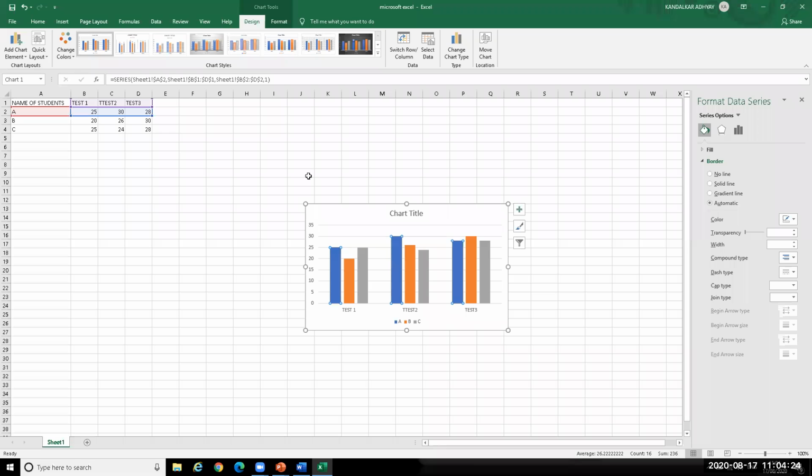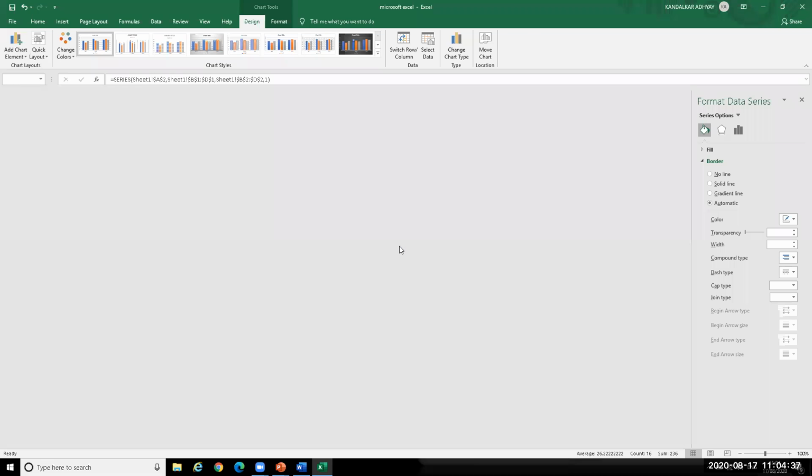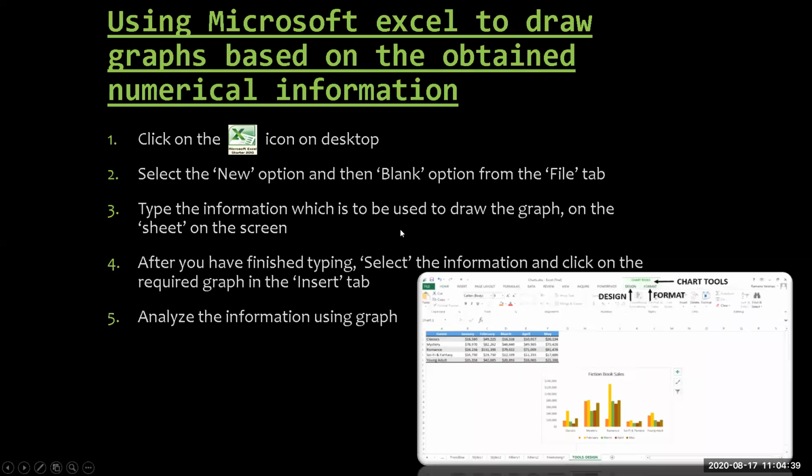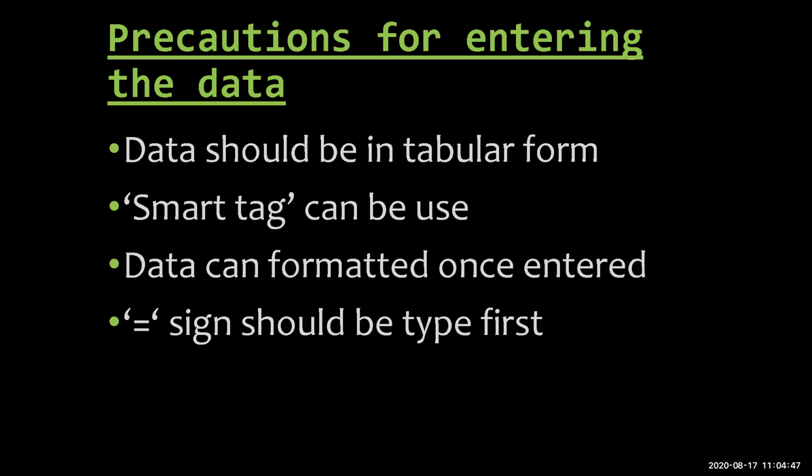So like this, you can make use of a spreadsheet or Excel sheet for getting this data. You can draw the graph with the use of this spreadsheet. Okay, so you have seen how we have made use of Excel sheet for making the graph. Then what precautions are to be taken while entering the data in the Excel sheet?